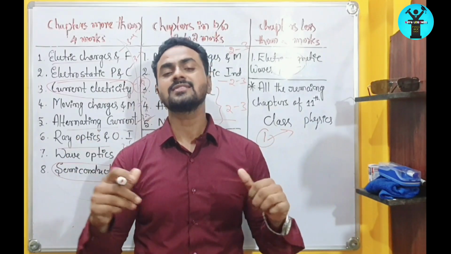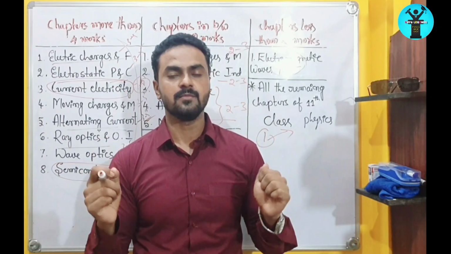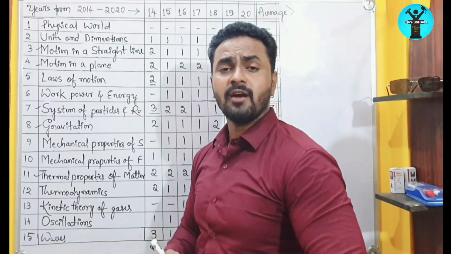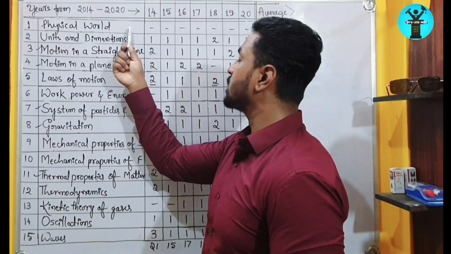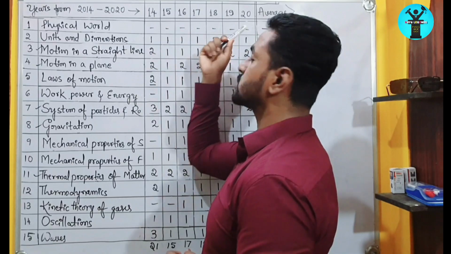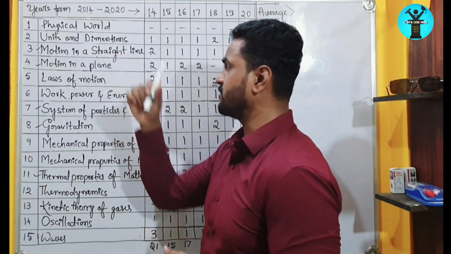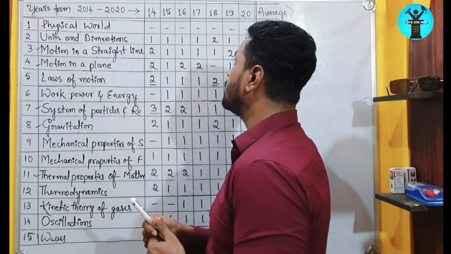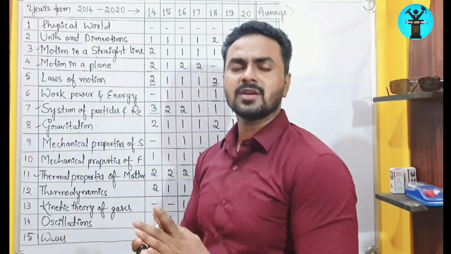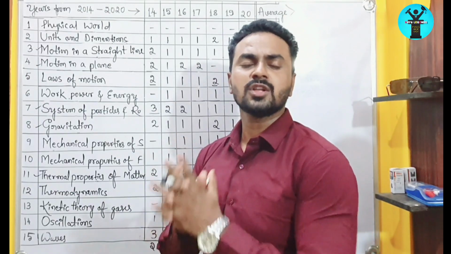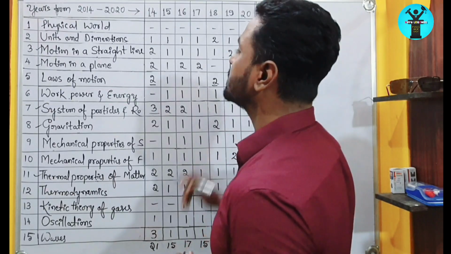So now let us see the weightage of the physics chapters in the KCET physics exam. In this chart, you can see I have listed 15 chapters. In that, the weightage of 15 chapters from the 2014 to 2020 physics KCET exam papers. Right from the first chapter, physical world, there is no question asked in any year. This is because this is an introduction chapter, so you will not expect any question from this chapter. So there is no question from this chapter.